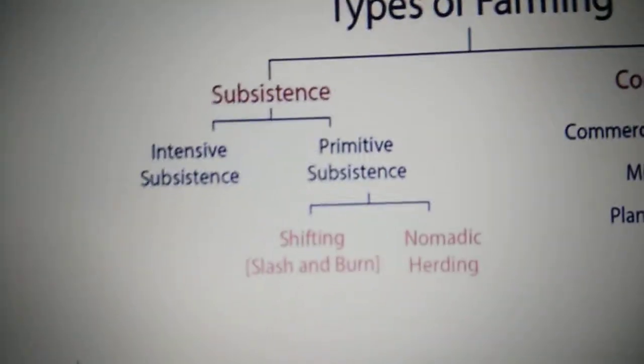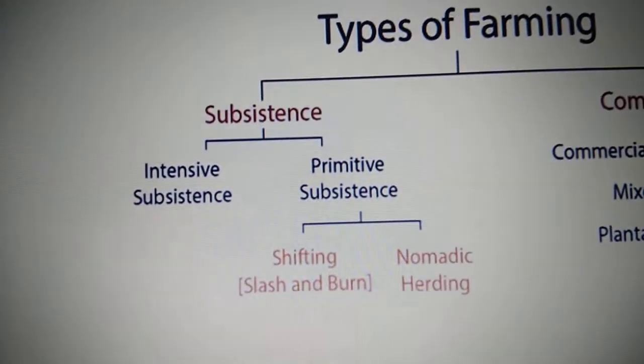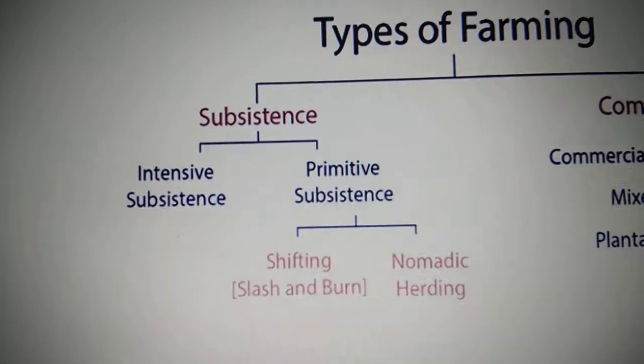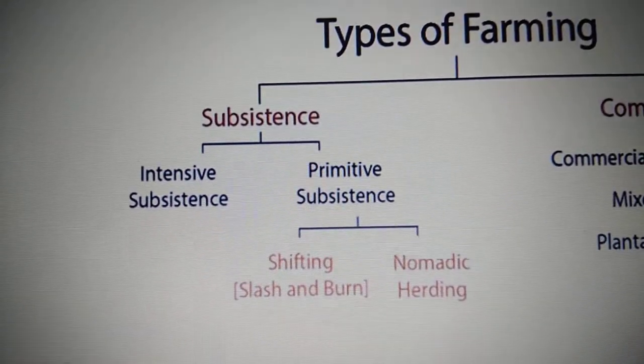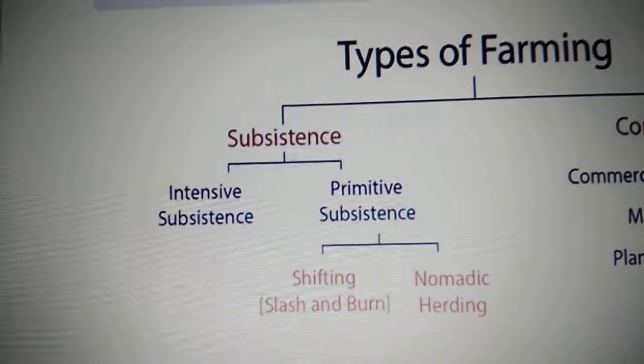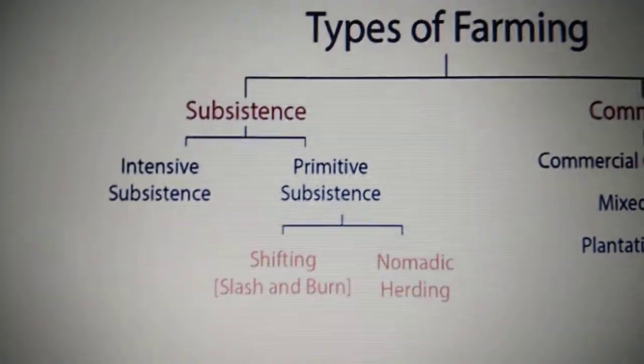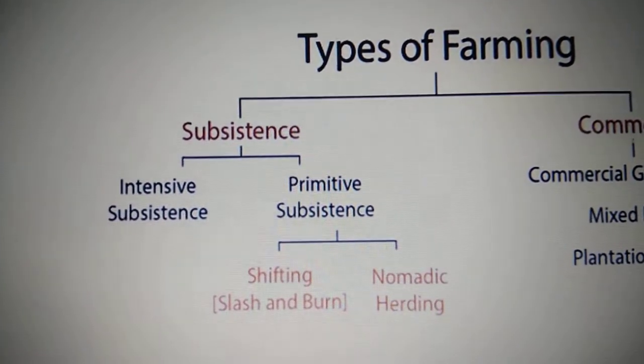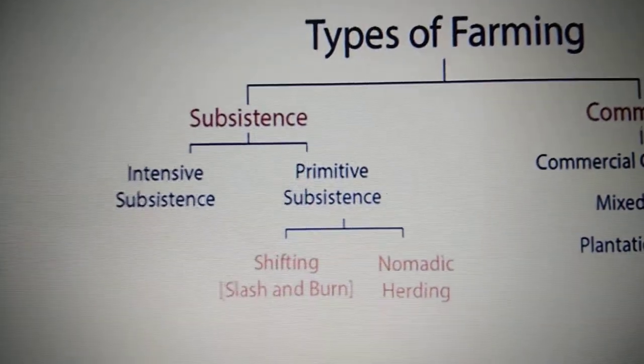Now we will learn first of all, you all know what subsistence is, which means that the farmer has a small plot of land. He uses his household labor with low levels of technology, that means primitive tools, and grows enough crop to feed his family. He doesn't have extra crop to sell in the market.